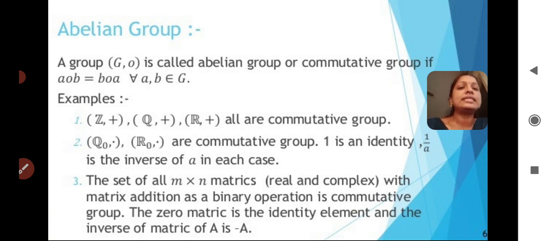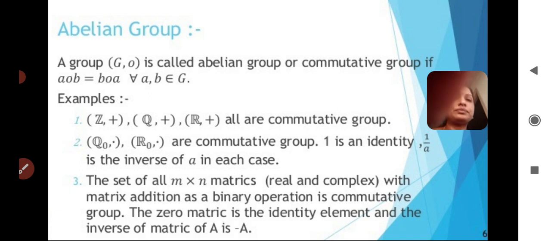In this set of m by n matrices, under addition, the 0 matrix is the identity element, and the inverse of matrix A is minus A. The 0 matrix means 0 0 0 0 for 2 by 2 matrices. Okay, this is the third example for the abelian group.